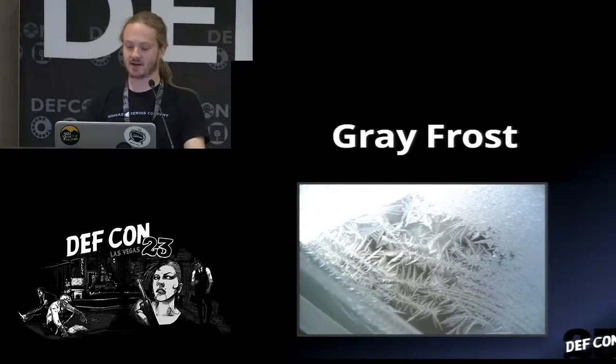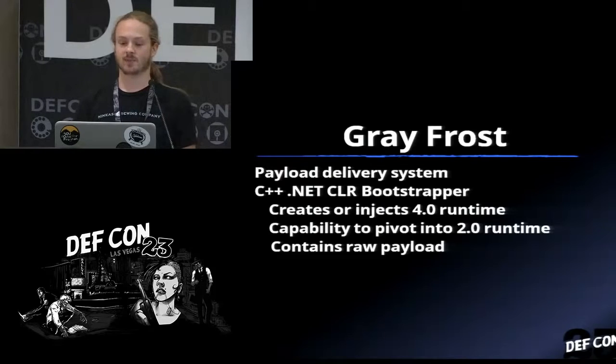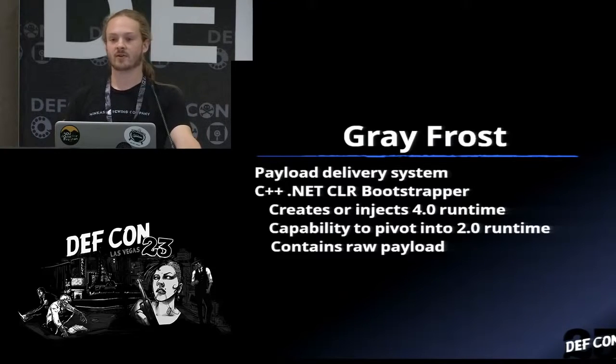So Gray Frost in detail. Gray Frost is our payload delivery system. It's essentially a C++ DLL that acts as a .NET CLR bootstrapper. So what that means is it's going through and figuring out what methods it needs to call within MSCorEE, which is the main .NET CLR DLL. So it goes through there and it calls a bunch of methods that create or inject into the 4.0 CLR runtime. However, because I mentioned there were two different versions of the CLR that we needed to worry about, version 2 and version 4, this payload delivery system also has the capability to pivot into the 2.0 runtime if needed.